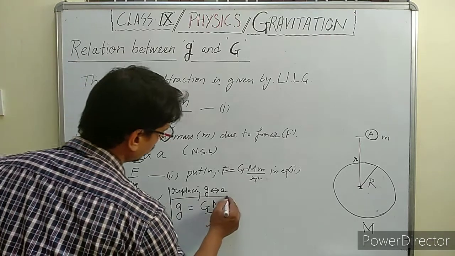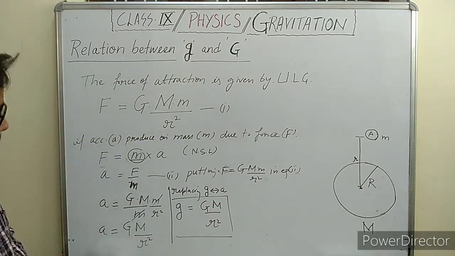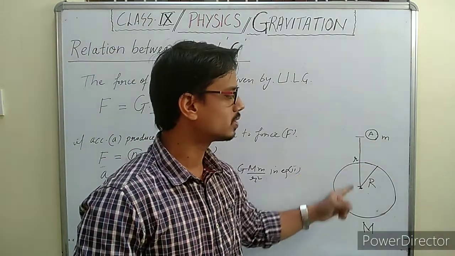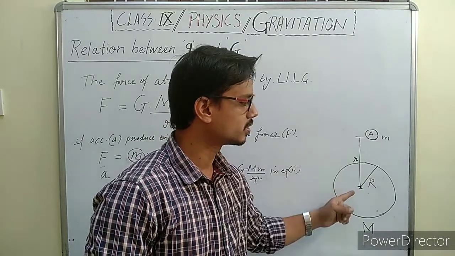So we get the expression for small g. This expression holds when a mass m is placed at a distance small r from the center of the earth.